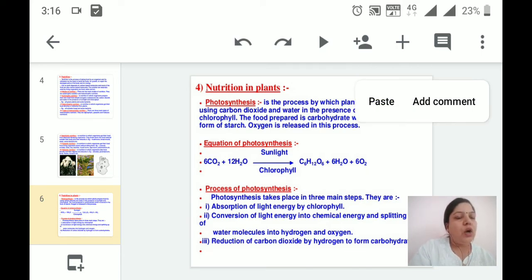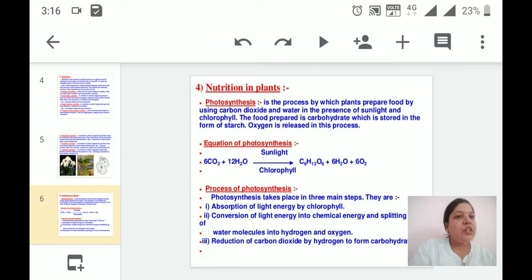It is the molecular formula of glucose. Along with that, 6 molecules of water and oxygen are also released in the same process. So photosynthesis takes place in 3 main steps. And what are these 3 main steps?